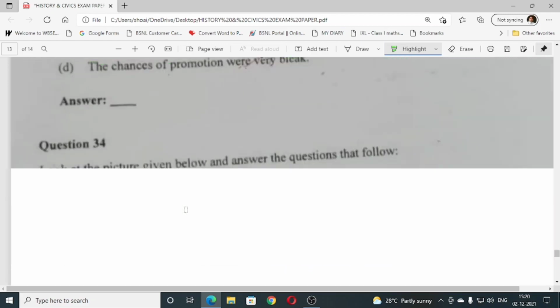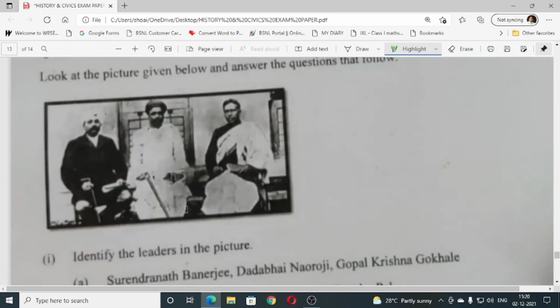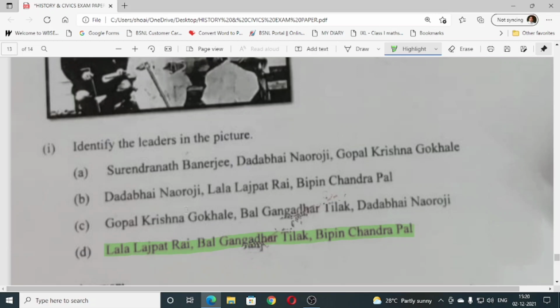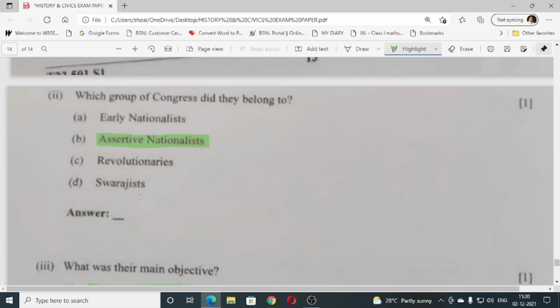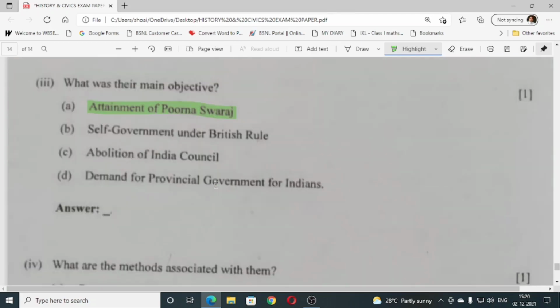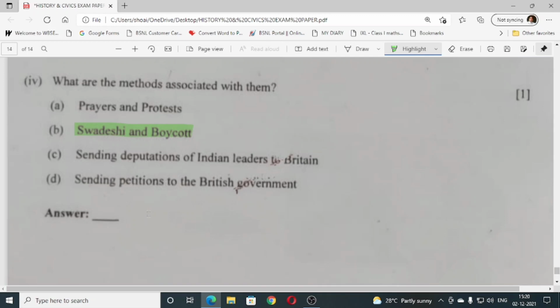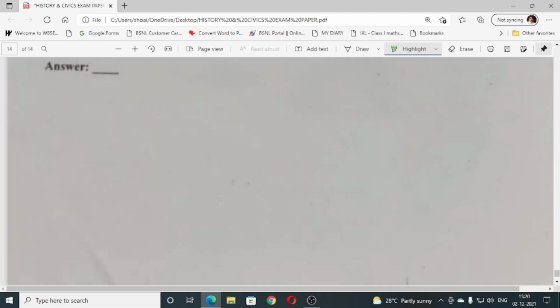Then 34, you have to identify the picture. So Lal, Bal and Pal. Identify the leaders in the picture: Lala Lajpat Rai, Bal Gangadhar Tilak, Bipin Chandra Pal. Then next one, which group of the Congress did they belong to? They belong to the assertive nationalists. Then next one, what was their main objective? A, attainment of Purna Swaraj. Then what are the methods associated with them? Swadeshi and boycott.